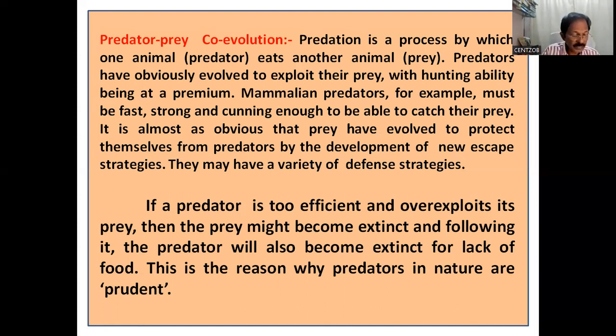Similarly, predators in nature are very prudent. Why? If a predator is too efficient and overexploits its prey, then the prey might become extinct, and following it, the predator will also become extinct for lack of food. This is the reason why predators in nature are prudent.